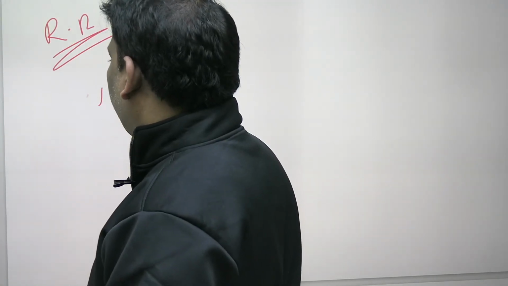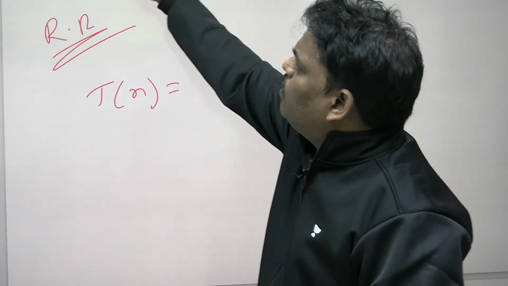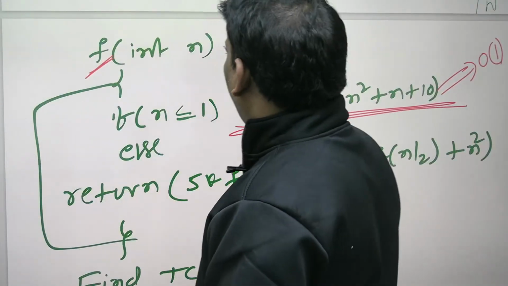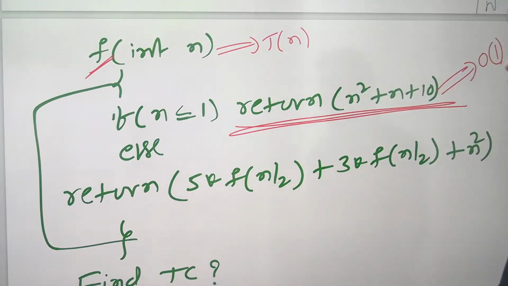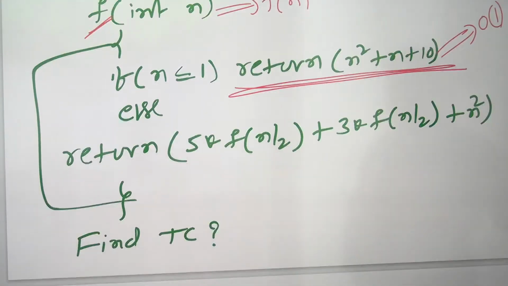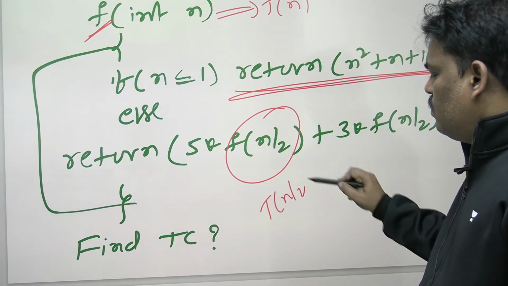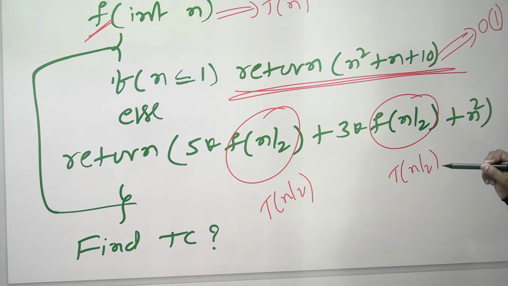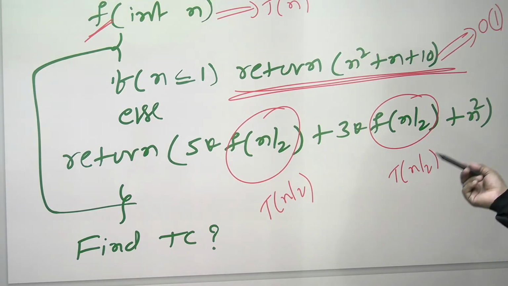See the answer. T of n is equal to. Why T of n? F of n is T of n time. If f of n is T of n, then f of n by 2 is T of n by 2. F of n by 2, T of n by 2.